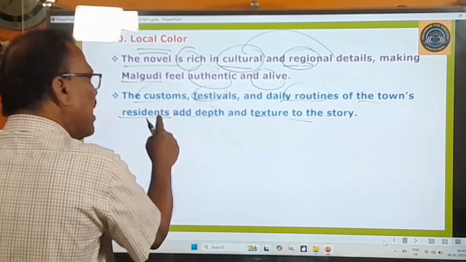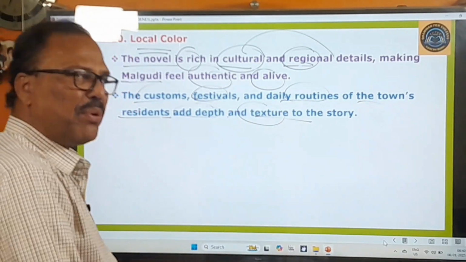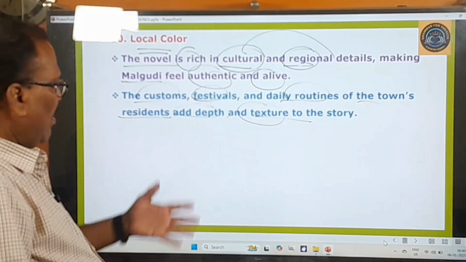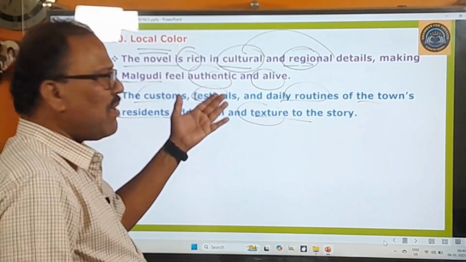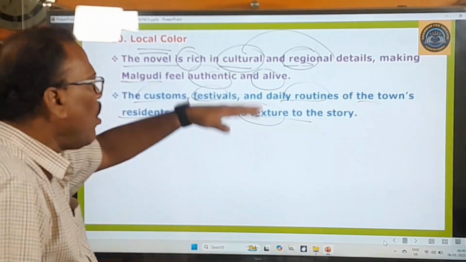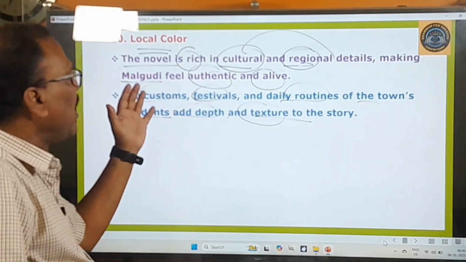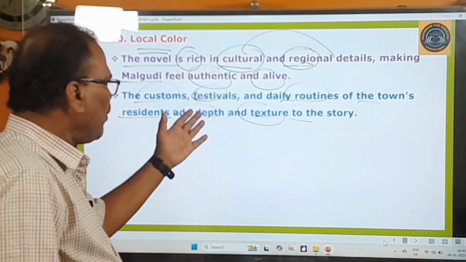All these things add depth to the story, and texture. Texture means what? Beauty to that story. In this novel, the customs of the people are mentioned, the festivals of the people are mentioned, the daily routines of the people are mentioned, and all these things add depth to the story and also texture to the story. Depth means, in other words, meaning to the story.